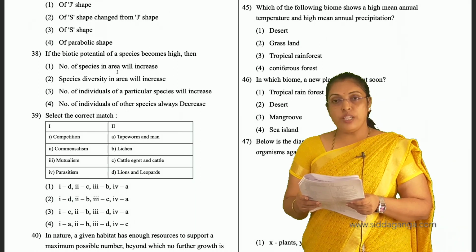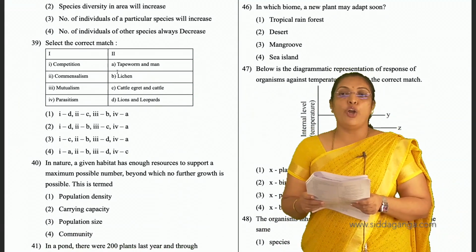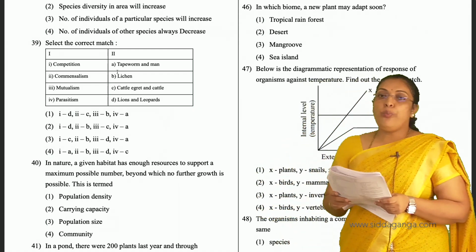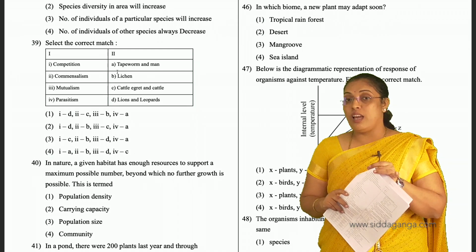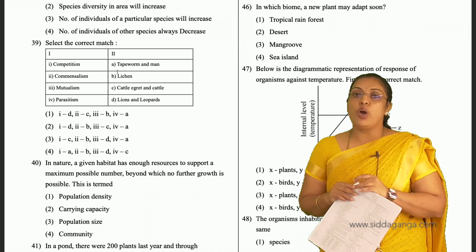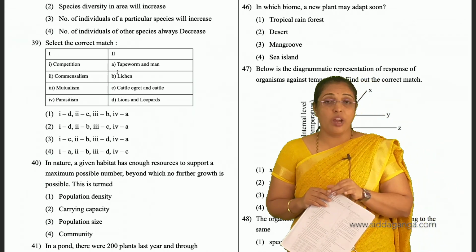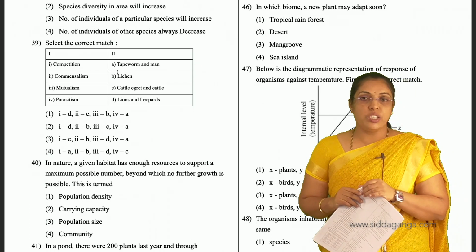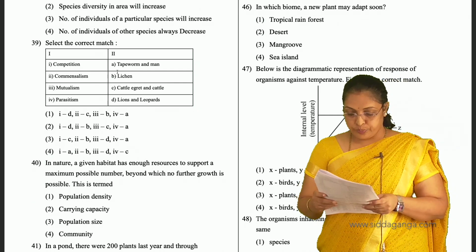And 46th, in which biome may a new plant adapt soon? The new plant cannot adapt in desert or in mangrove or in sea island. They can easily adapt in tropical rainforest because the mean annual temperature and rainfall support the growth of species. So for the 46th, first is the answer.